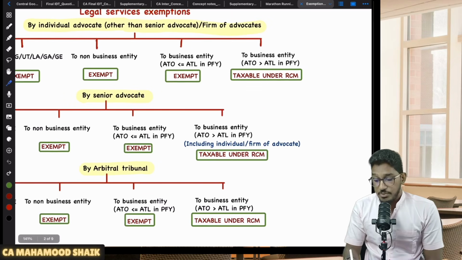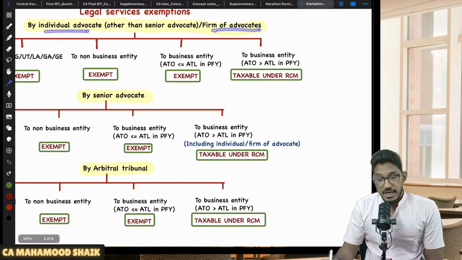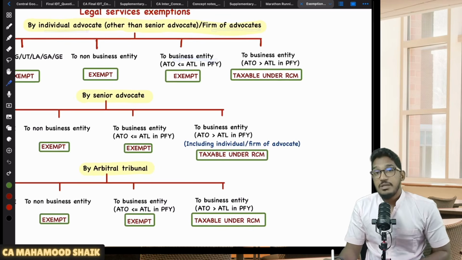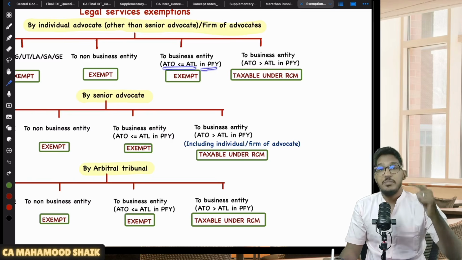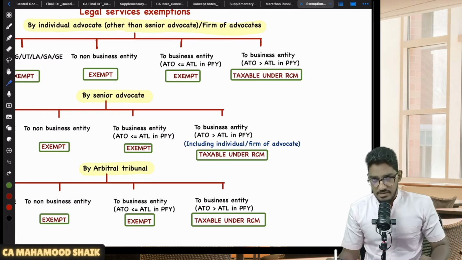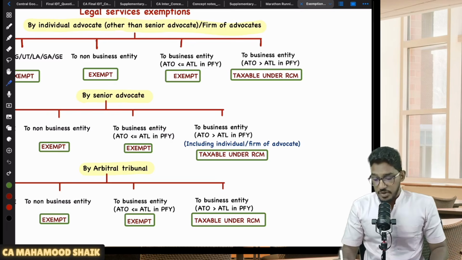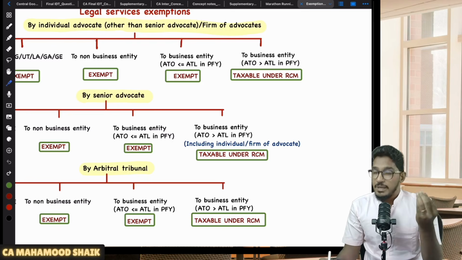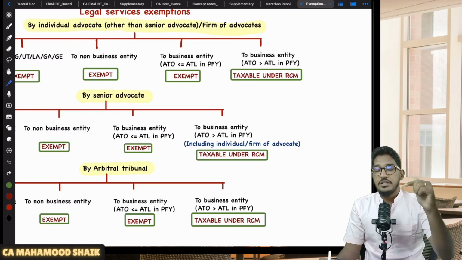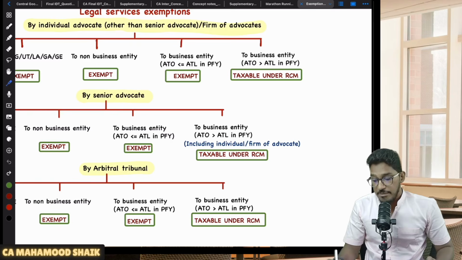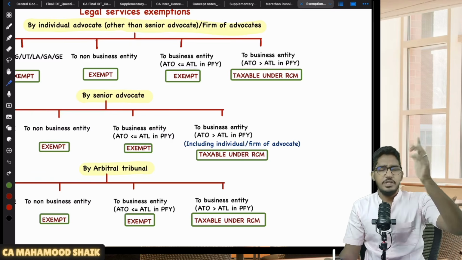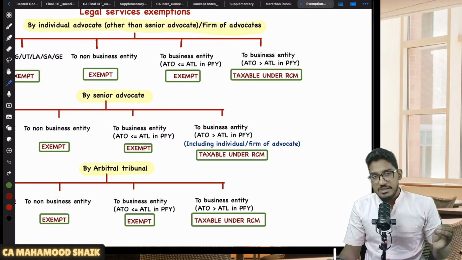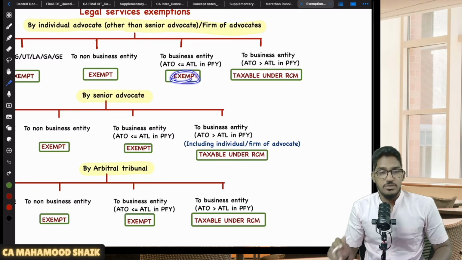Now, services are provided by an individual advocate or firm of advocates, and the recipient is a business entity, but the recipient is a small business entity whose aggregate turnover in the preceding financial year is up to the applicable threshold limit of 40, 20, 10, whatever it is. So if that business entity's aggregate turnover is less than the applicable threshold limit in the preceding financial year, then also it is exempt.